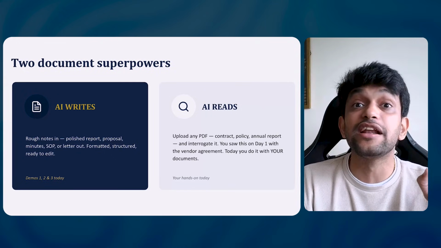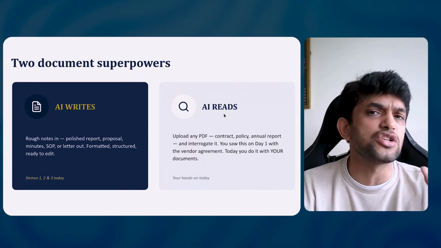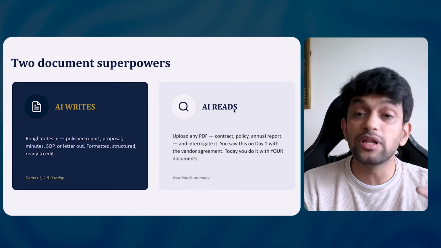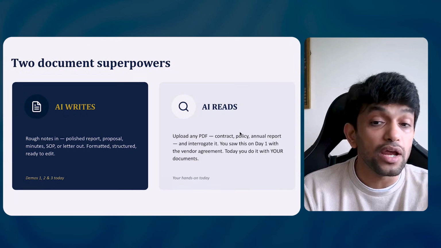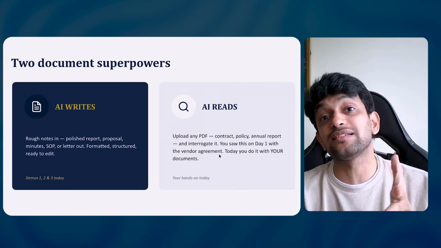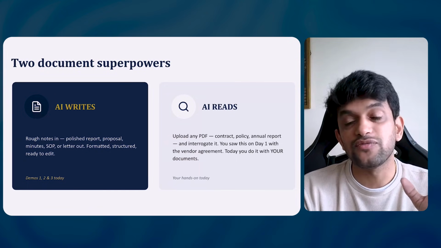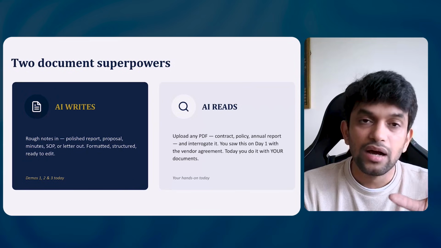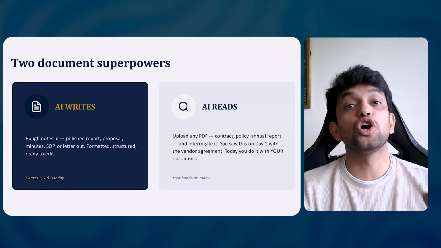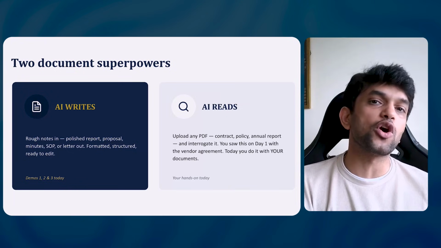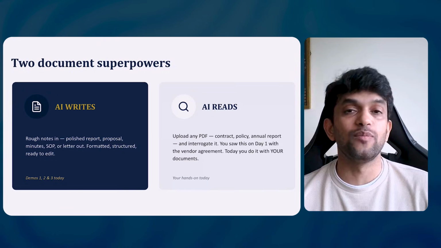Apart from that, AI can read also. Let us say there is a big document, a 30-page, 50-page, or 100-page document. You can upload the PDF, like a contract, policies, or annual reports, and you can interrogate it. Basically, you can ask questions from that document. We saw it on the first day only. We uploaded a vendor agreement and you were asking questions about it. Today, you will use your own documents and do it. I have some sample documents. You can use those as well, but if you want, you can use your own real work documents as well.